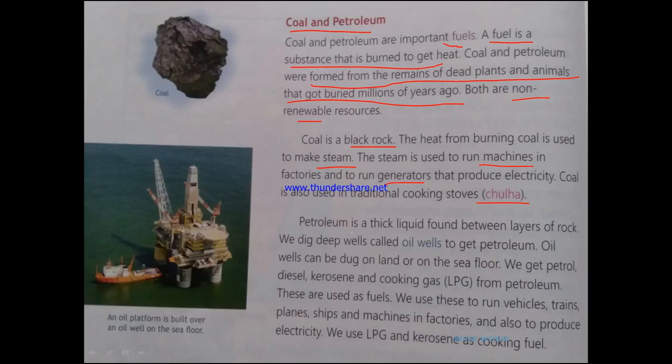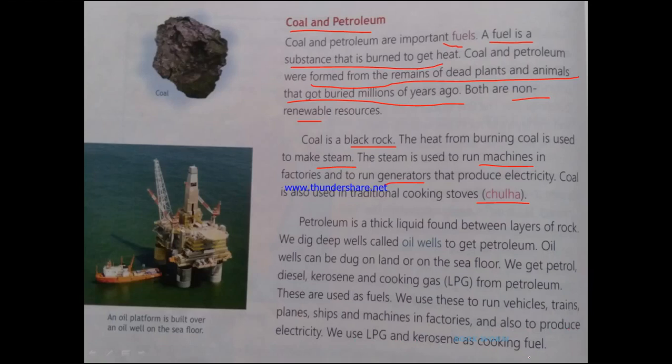Petroleum is a thick liquid found between layers of rocks. We dig deep wells called oil wells to get petroleum. Oil wells can be dug on land or on the sea floor. We get petrol, diesel, kerosene and cooking gas or LPG from petroleum. These are used as fuels. We use these to run vehicles, trains, planes, ships and machines in factories, and also to produce electricity. We use LPG and kerosene as cooking fuel.